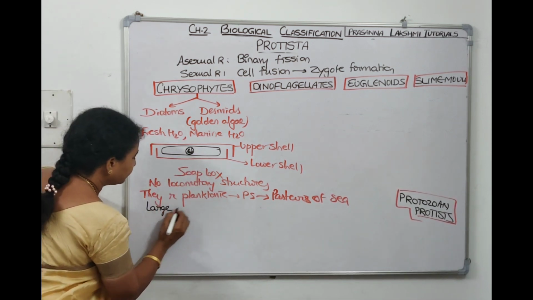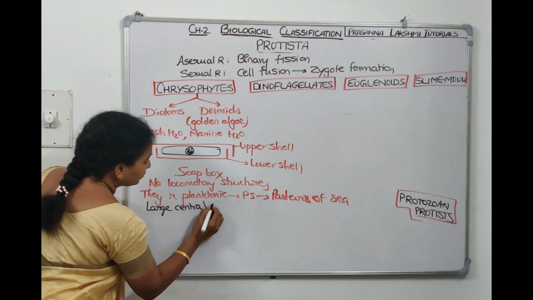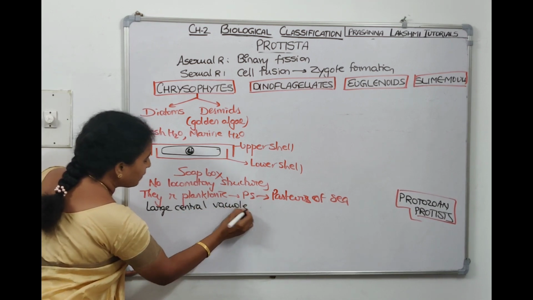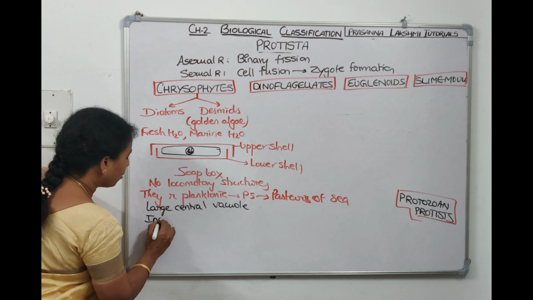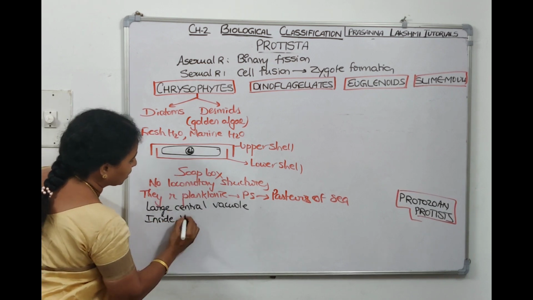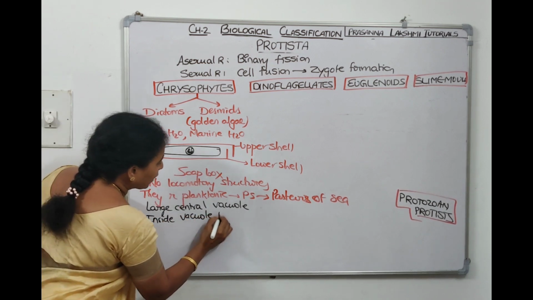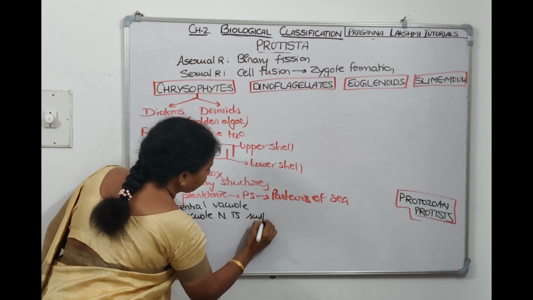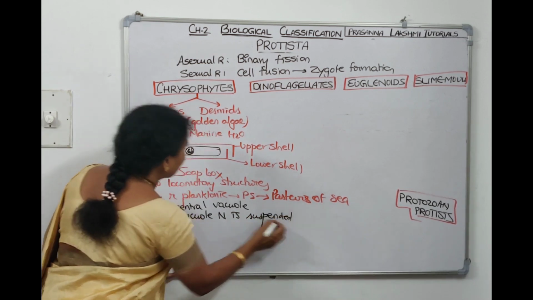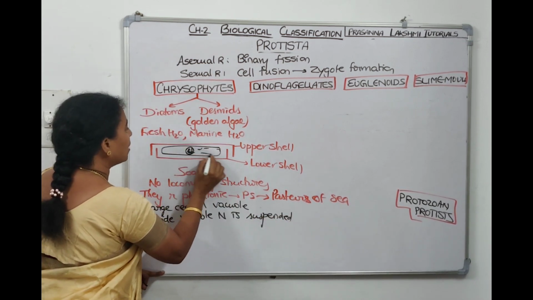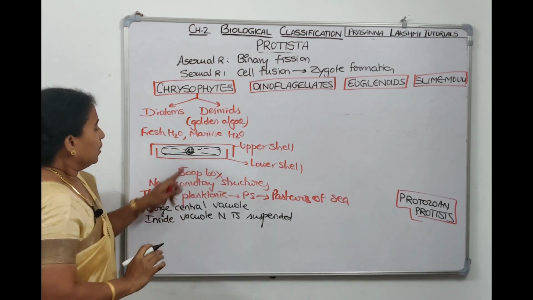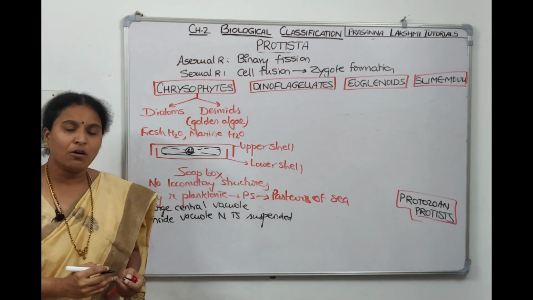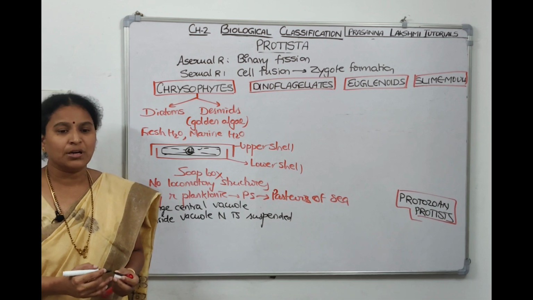Let me write down. It has a large central vacuole, and inside the vacuole I am drawing the nucleus. Inside the vacuole, the nucleus is suspended by cytoplasmic strands. The cytoplasmic strands help in placing the nucleus perfectly here. It has all the eukaryotic organelles as usual, right?